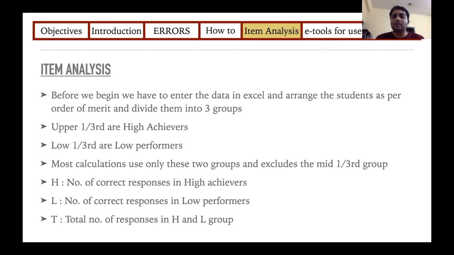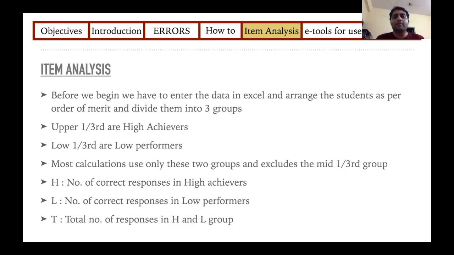That is a must. Why I'm telling 90 is, after the students have answered, based on their marks, you will have to arrange them in descending order. So you have to put all their marks and the question and which question they got the correct answer, and you have to put the marks and arrange them in order and divide them into 3 groups.